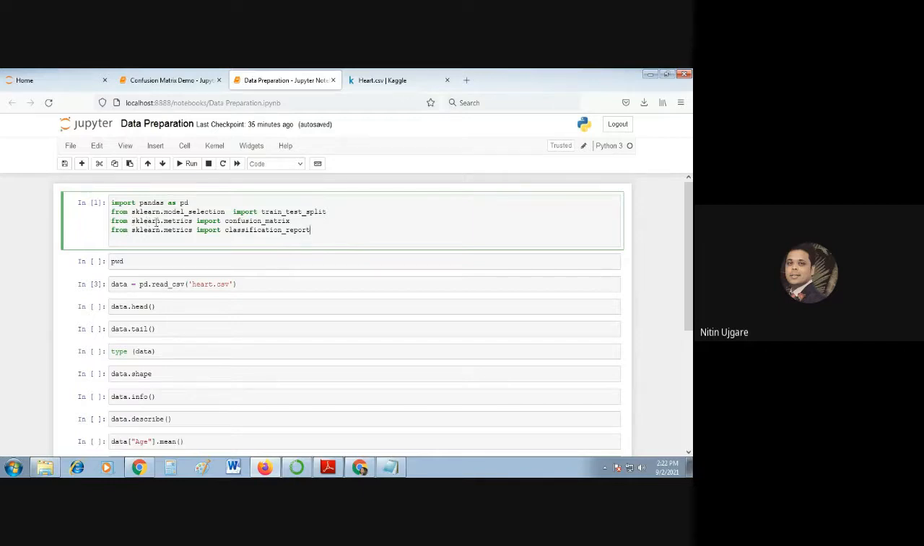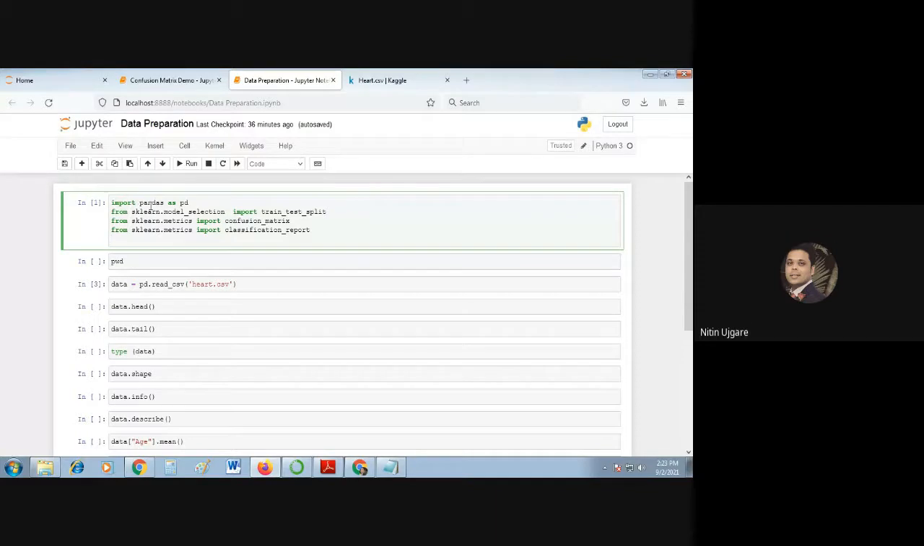Then from the same library, we are importing the metrics package, and we are using this function called confusion_matrix. Again, from the same package, we are importing this function classification_report. These two functions will be required on Saturdays for the remaining part of this first assignment, when we are creating a confusion matrix. Even if I skip this today, it doesn't make any sense.